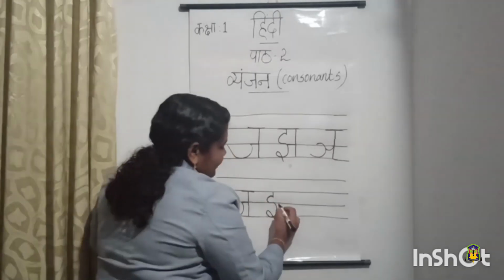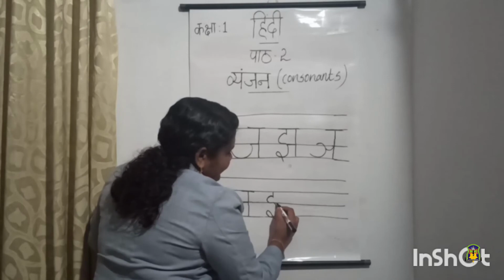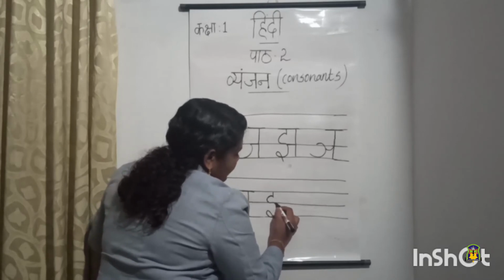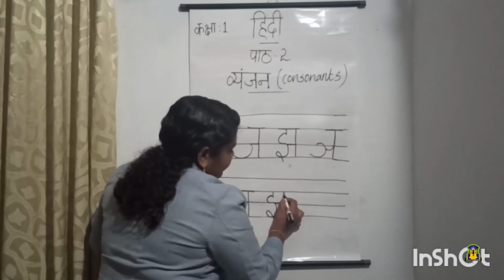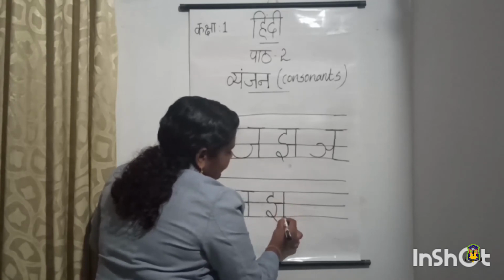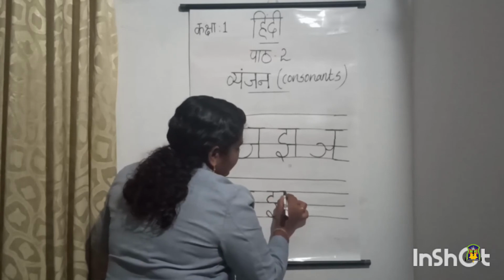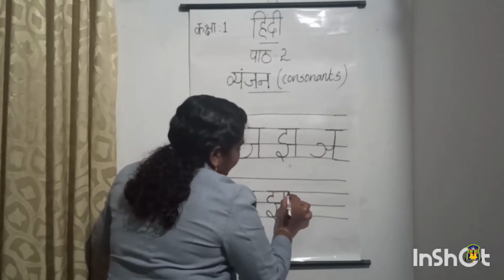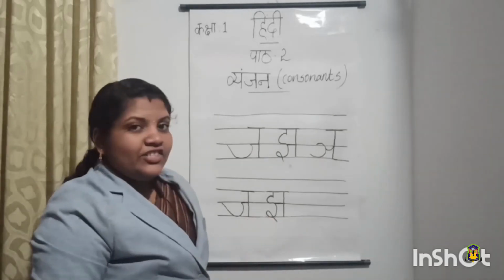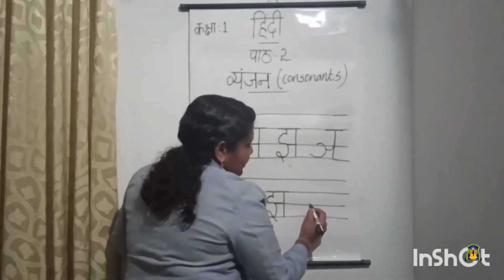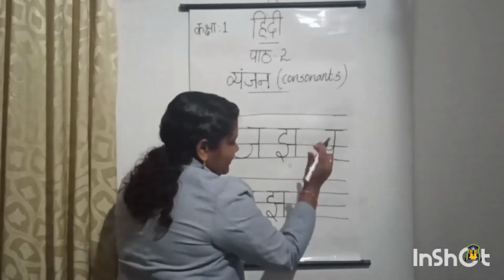So a letter E. Then from here we will draw a small sleeping line like this. Then we will draw a standing line from second line to fourth line. Last we will draw a slanting line on the top of the second line. So a letter Jha.